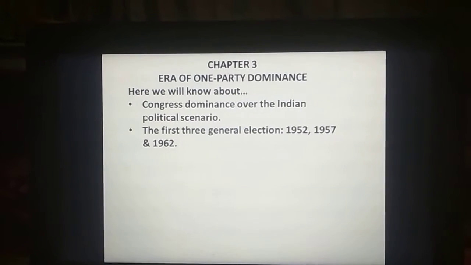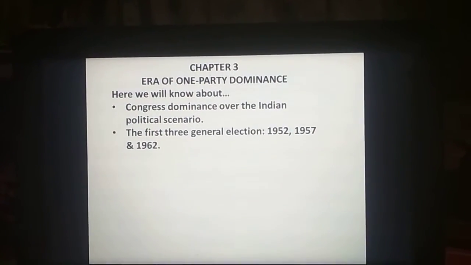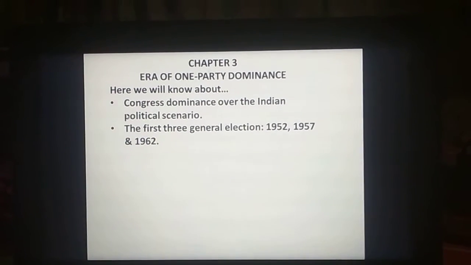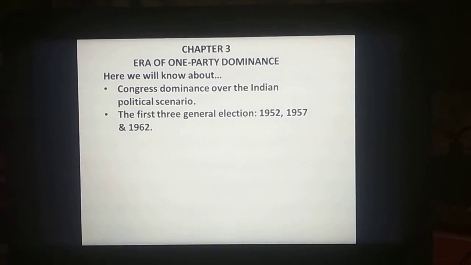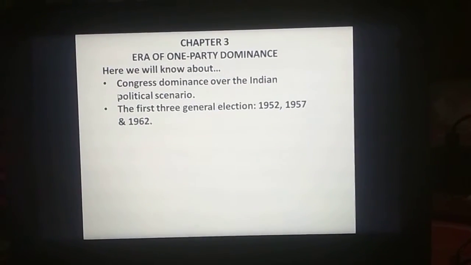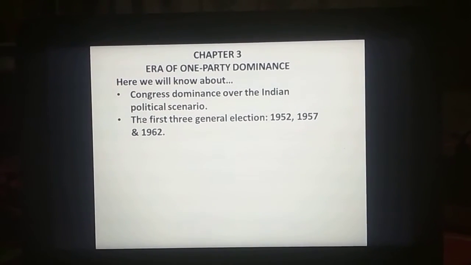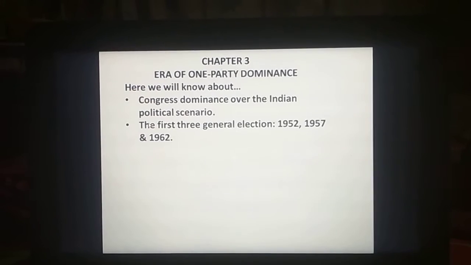Why was it called one party dominance in India? Because the first three general elections, which were held in 1952, 1957 and 1962, were all dominated by the Indian National Congress.